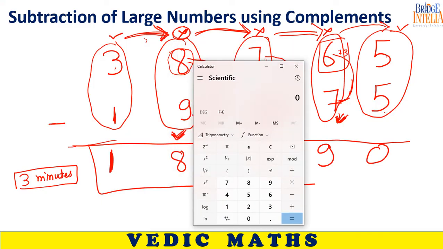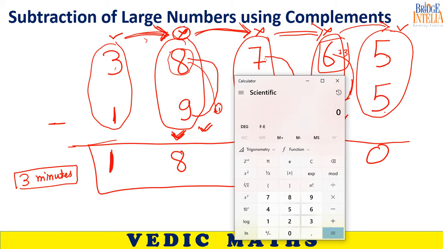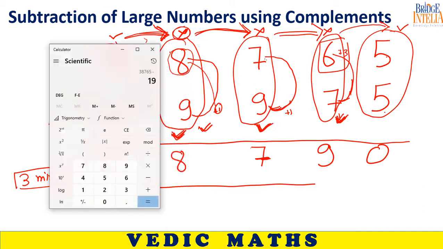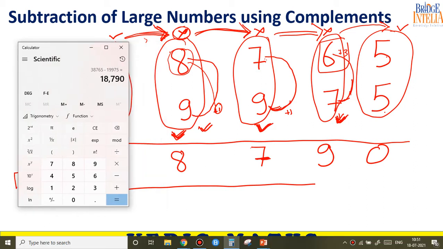So can you verify on your calculators? Because my calculator is hanging, I guess. So 38765 minus 19975. So answer comes out to be 18790. So answer matches or not? Matches.